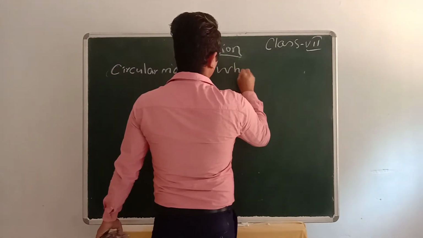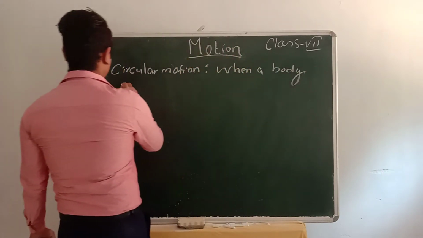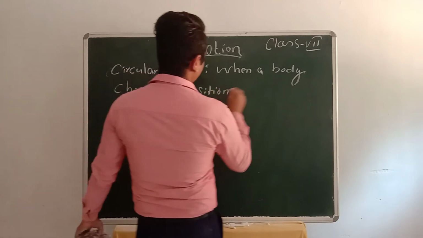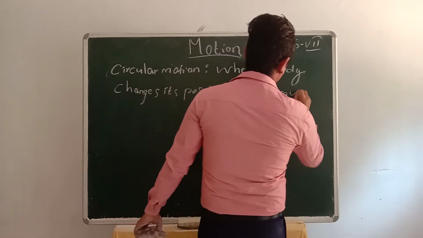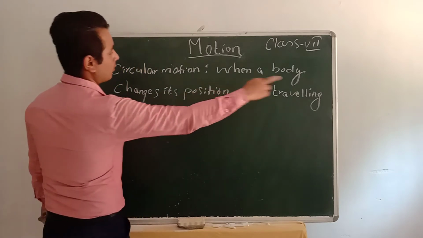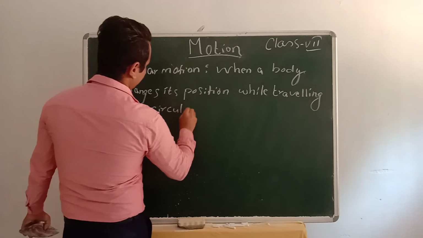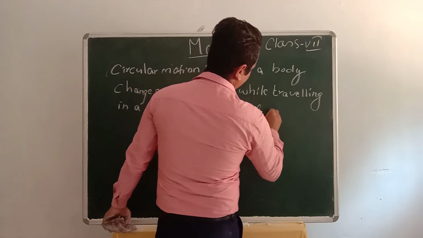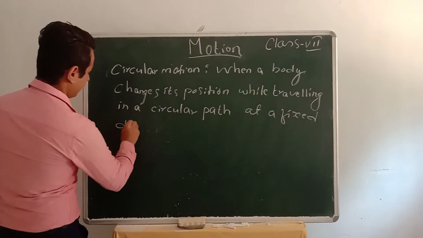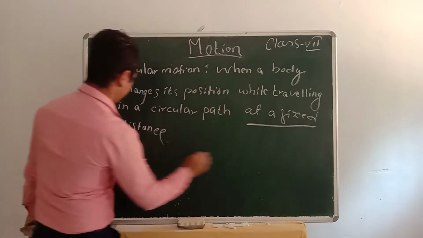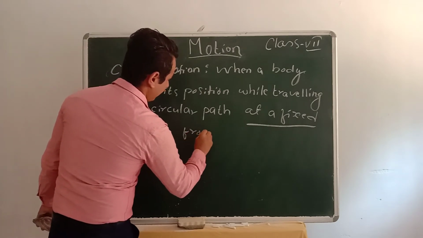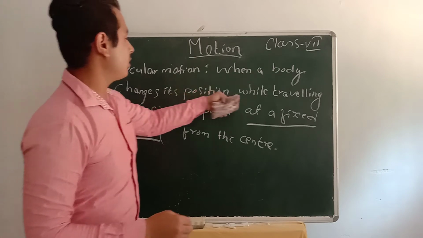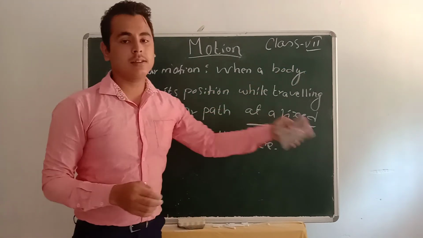Circular motion means when a body changes its position while traveling in a circular path at a fixed distance from the center. Remember this word, it's important: at a fixed distance from the center.